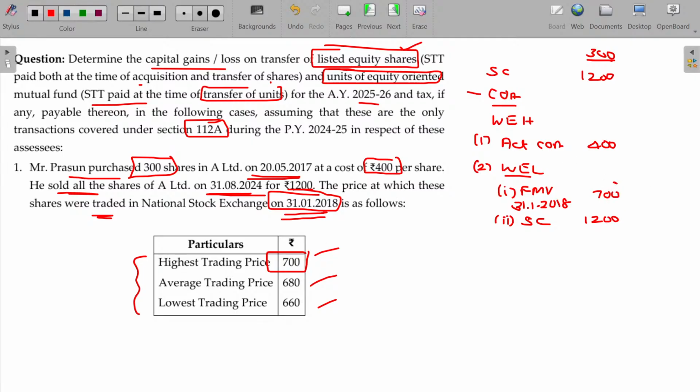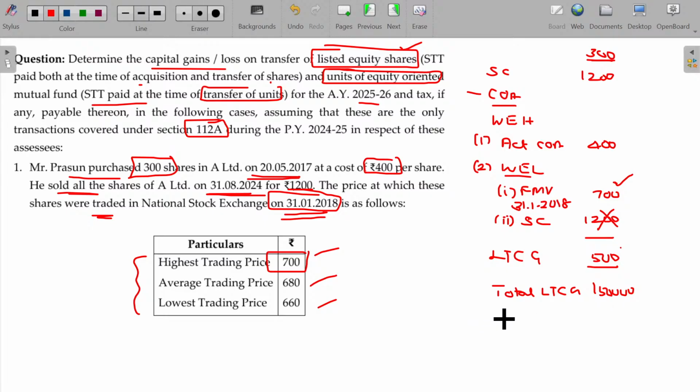Now, between these two, whichever is lower is this one. So I'm eliminating that; between these two, whichever is higher, again 700. From the 1,200, 700 is subtracted. So 500 will be the capital gain, long-term capital gain. Now consider the total long-term capital gain. You have to multiply the 500 with the number of shares. What is the final value? 1,50,000 rupees.